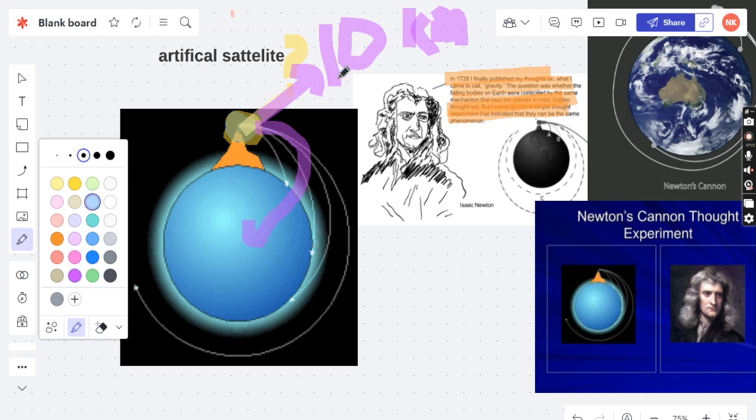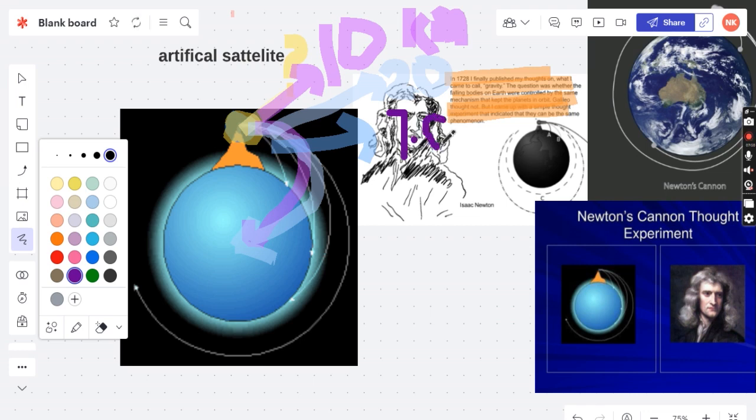Then he launched the ball with 20 kilometers. When he launched it with 20 kilometers, it follows this elliptical, curved path, the curvature becomes smaller, and then eventually it falls onto the Earth's surface. But when it was launched with 7.9 kilometers,